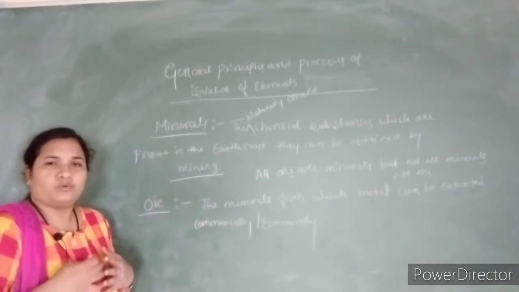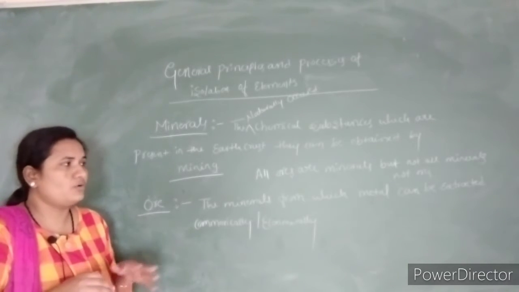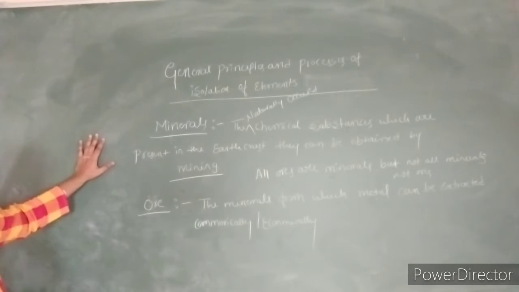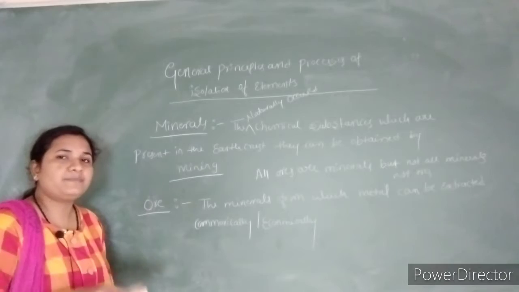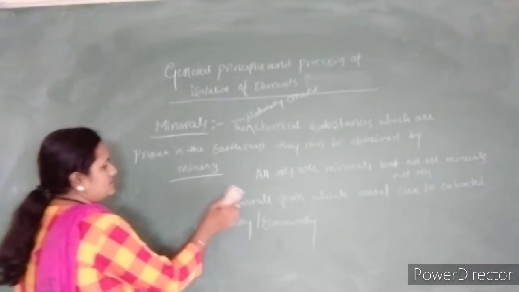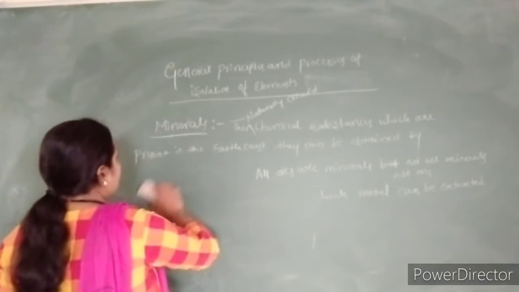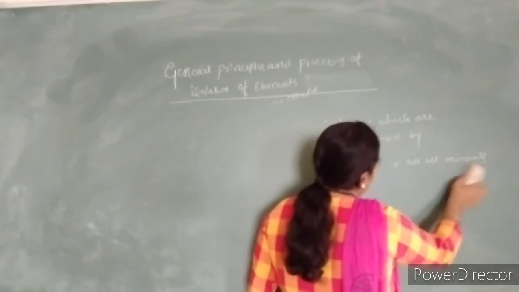So that is why ores can be minerals, but not all minerals can be ores. So with the help of these two terms, minerals and ore, we are going to extract certain kinds of metals from the minerals. Already I said the third most abundant element is found as alumina.